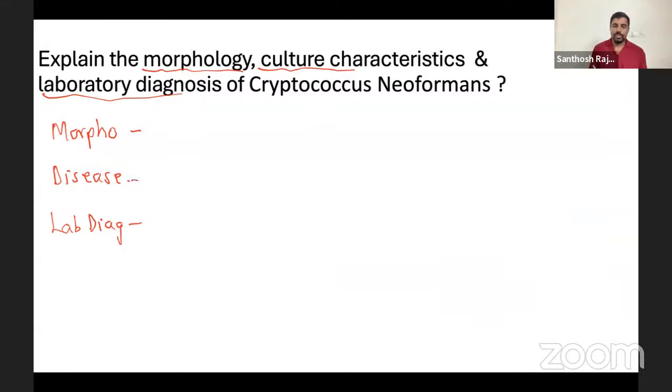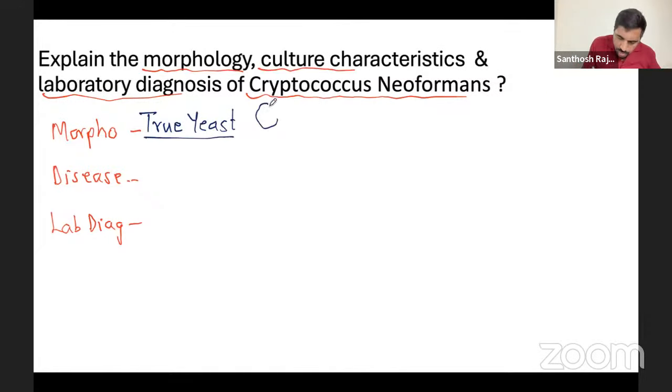When you talk about cryptococcosis, let me go one by one. What are the things you should remember? Morphology is a true yeast. This is the only true yeast I would say; Saccharomyces is not important. True yeast means they truly form a budding yeast cell. You see the cell and a budding yeast cell, and white colony, like Candida. That's what is called true yeast.